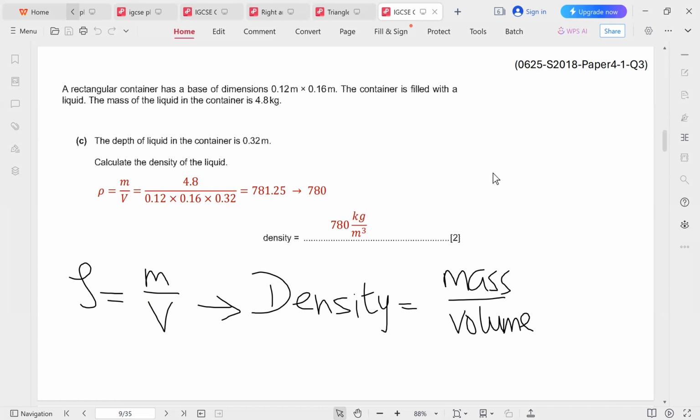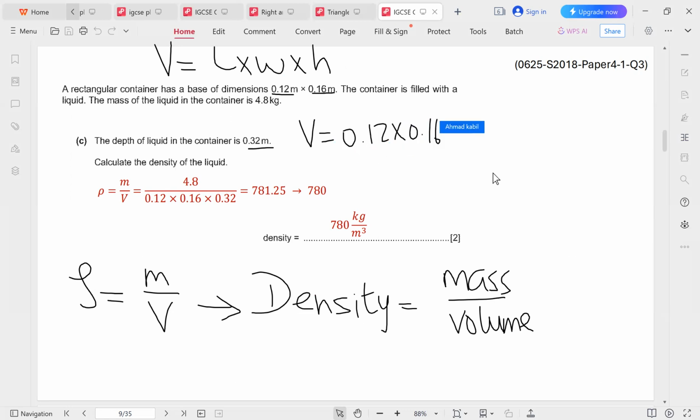We're given that it's a rectangular container, so it's like a cuboid. And the volume of a cuboid is length multiplied by width multiplied by height. So to get the volume of the container, we multiply the length, the width and the height. So the volume would be 0.12 times 0.16 times 0.32.